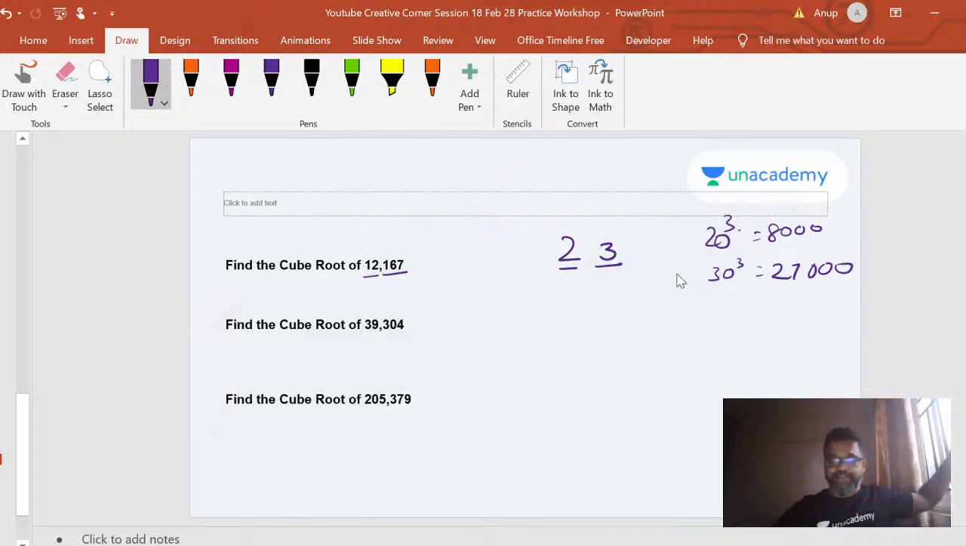This digit you already derived, right? You already derived this digit, so it's easy for you. Similarly, cube root of 3,309.